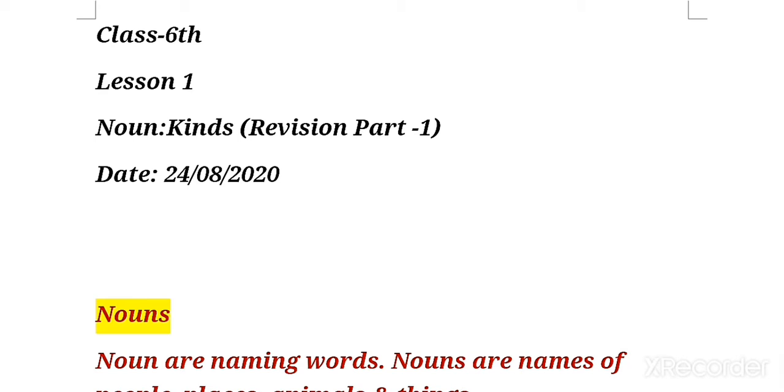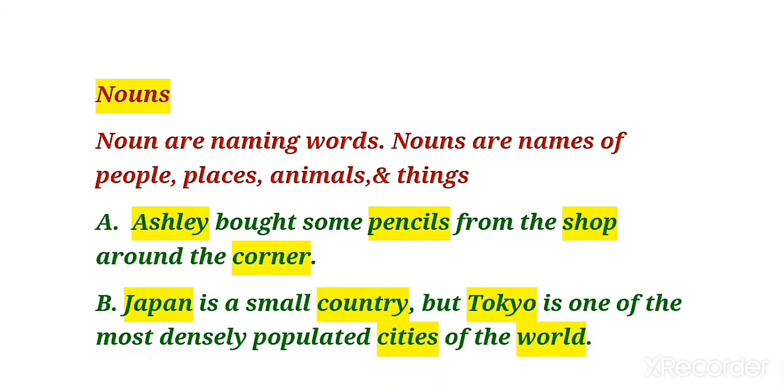In this class, we are going to start revision of all the portion coming in term 1, as we have already completed all our portions and syllabus which is coming in first term. So from today onwards, we are going to start revision of the chapters one by one. So without waste of time, let us begin the class with chapter number 1. Chapter number 1 is noun.